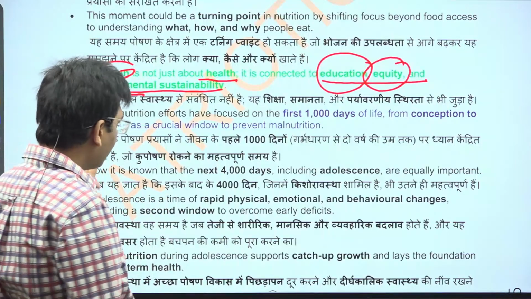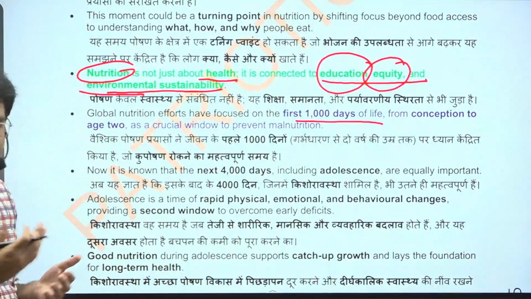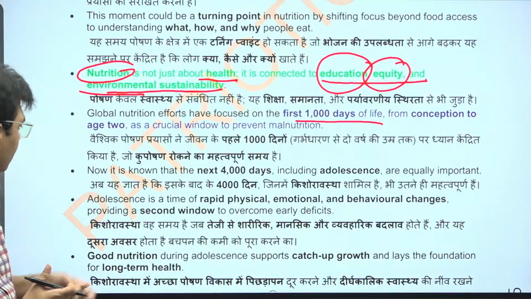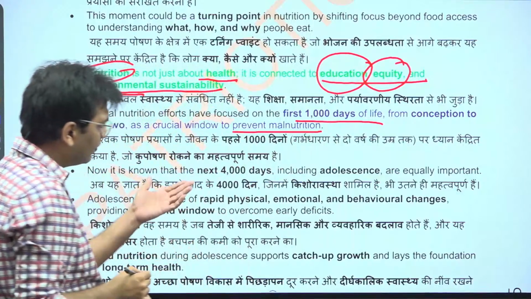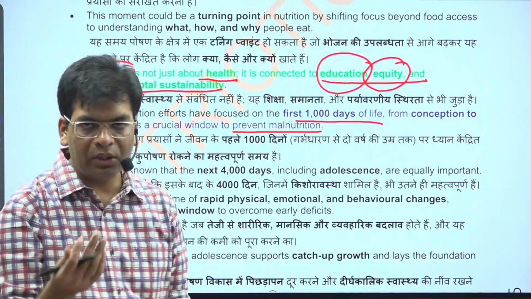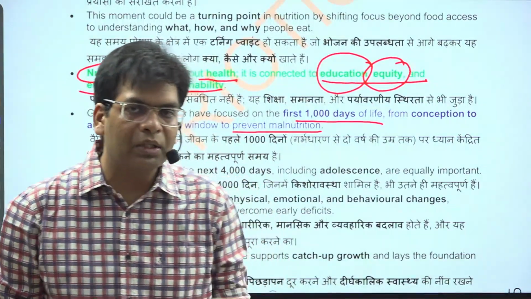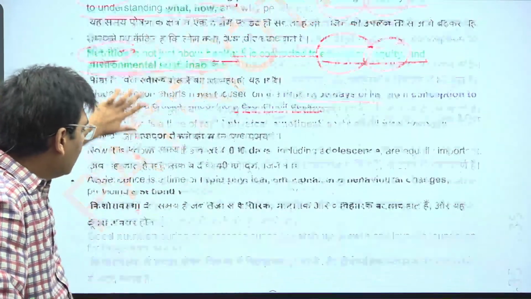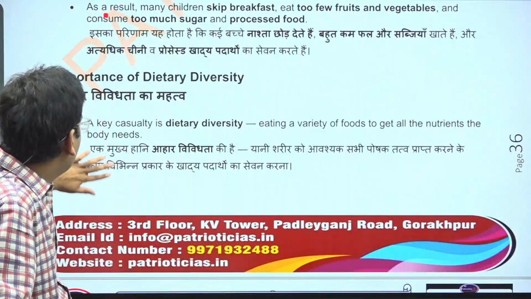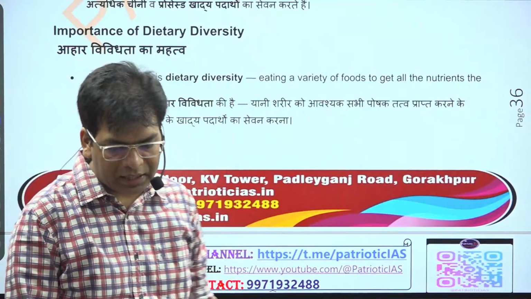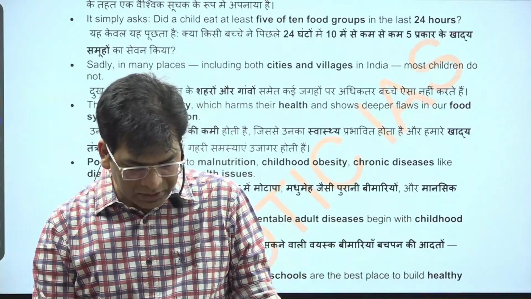You will see that the first 1,000 days of life are most important, because they create the base for body growth. From conception to age 2 is the crucial window to prevent malnutrition. Here we should educate the mother. The mother should lactate and offer mother's milk to the children. So all these things have been discussed here one by one, how the dietary diversity is needed, and in which areas it is needed.